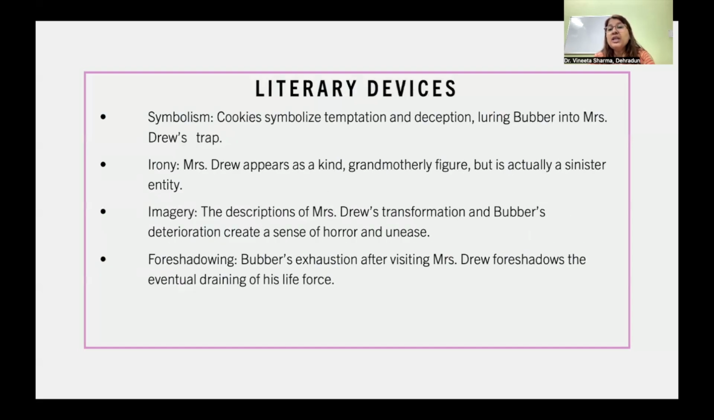If we talk about the literary devices that have been used in this story, first and foremost is symbolism. Cookies symbolize temptation and deception, luring Bubba into Mrs. Drew's trap. Irony: Mrs. Drew appears as a kind, grandmotherly figure, but is actually a sinister entity. Imagery: the descriptions of Mrs. Drew's transformation and Bubba's deterioration create a sense of horror and unease. Foreshadowing: Bubba's exhaustion after visiting Mrs. Drew foreshadows the eventual draining of his life force.